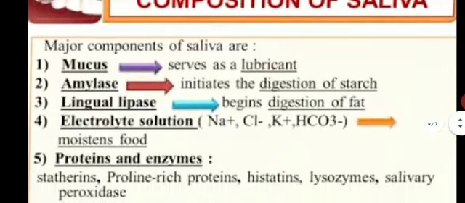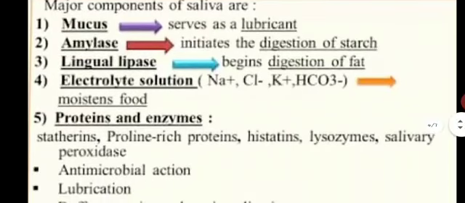Next composition is electrolyte solution. Saliva has many electrolytes, mainly sodium, chloride, potassium and bicarbonate. It helps in moistening the food. Next are proteins and enzymes. Saliva also contains many proteins and enzymes which help in the digestion of the food, such as statherins, proline-rich proteins, histatins, lysozymes and salivary peroxidase.